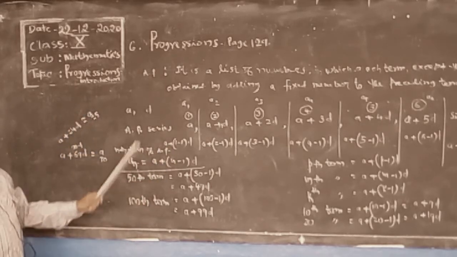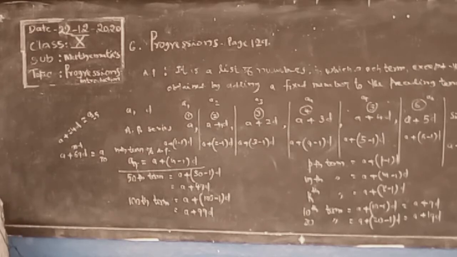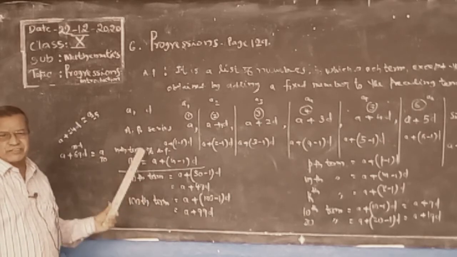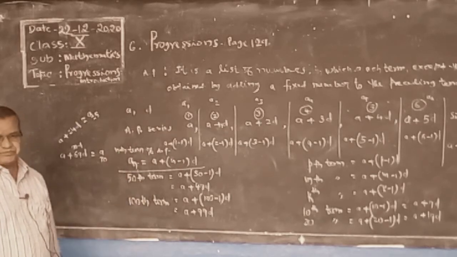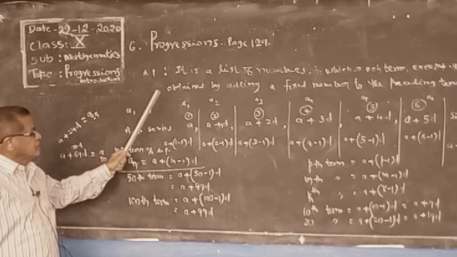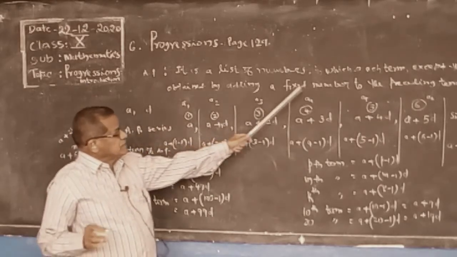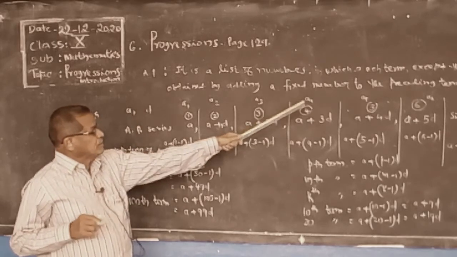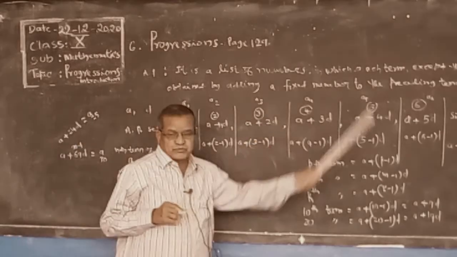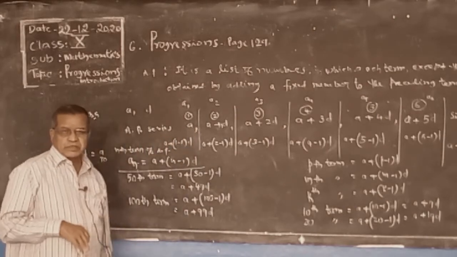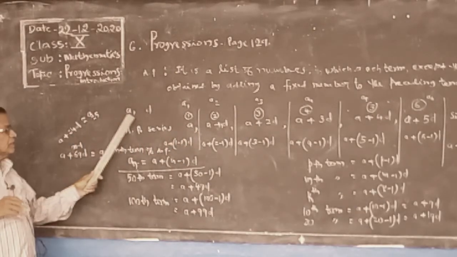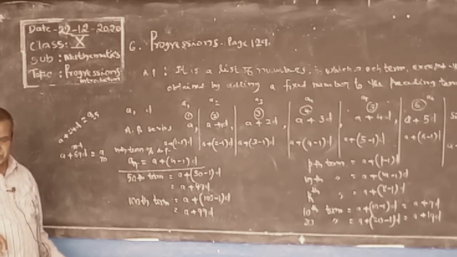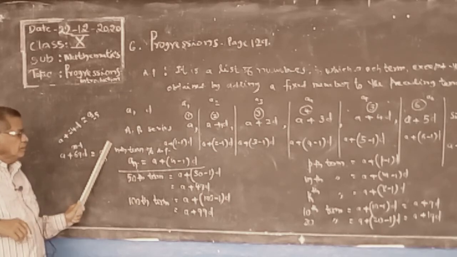Arithmetic progression is a list of numbers in which each term except the first is obtained by adding a fixed number to the preceding term. The d may be plus or minus, sometimes plus, sometimes minus.